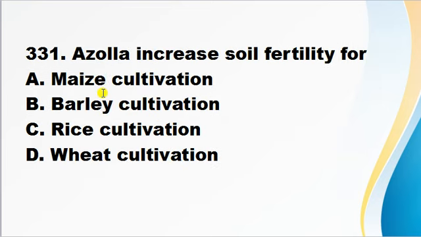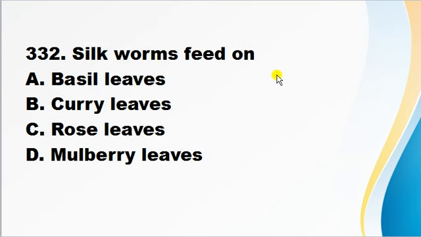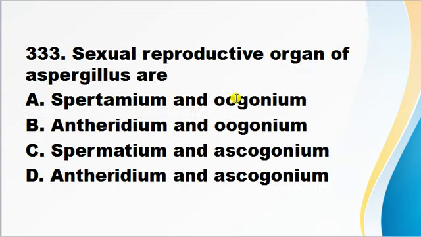Azolla increases soil fertility for maize cultivation, barley cultivation, rice cultivation, wheat cultivation. Friends, azolla is a water fern and it increases the soil fertility and acts as a biofertilizer. So it is used in rice cultivation. Silkworms feed on basil leaves, curry leaves, rose leaf, mulberry leaves. Silkworms feed on mulberry leaves. Mulberry is also known as shahtoot in Hindi. So correct answer is D.